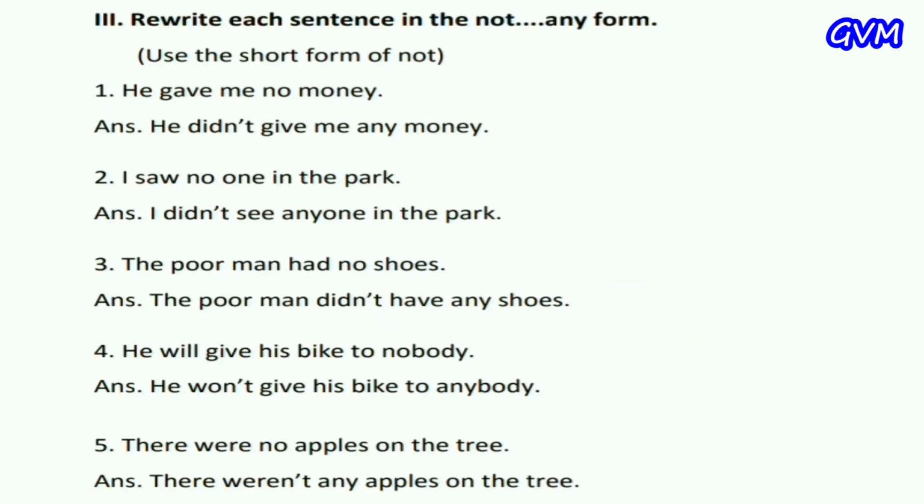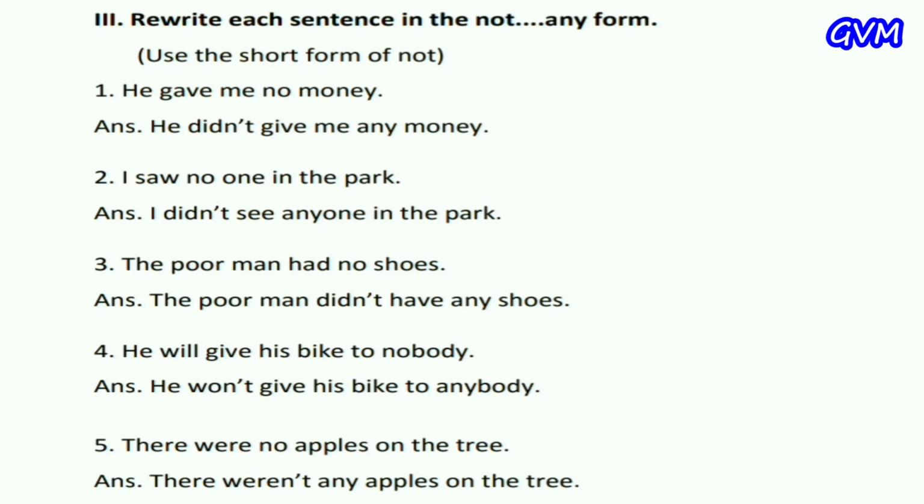Rewrite each sentence in the not any form. Use the short form of not. In this sentence, we only use the short form of not. First one is he gave me no money, and the answer is he didn't give me any money. Second, I saw no one in the park. I didn't see anyone in the park. Third, the poor man had no shoes. The poor man didn't have any shoes.